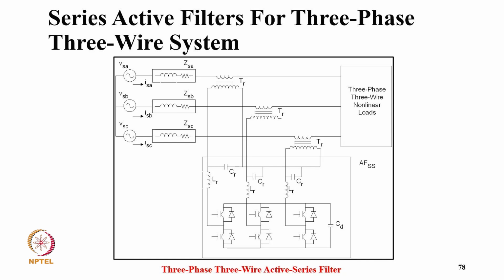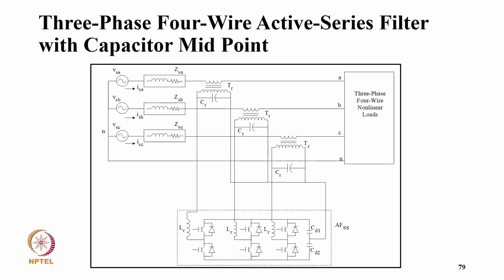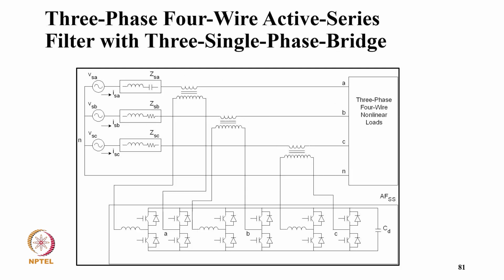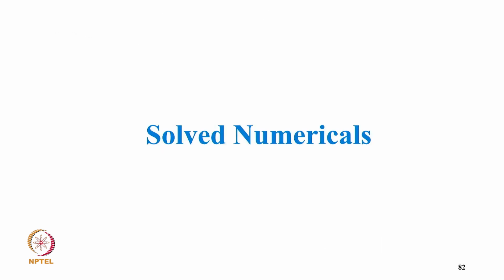And then this is typically the series active filter, which is integrated with the help of a series transformer with a three-phase voltage source converter. Then you have a three-phase, four-wire topology with the capacitor midpoint, and a three single-phase, four-wire topology for the series active filter, to mitigate harmonics.